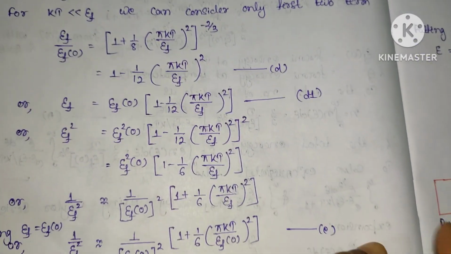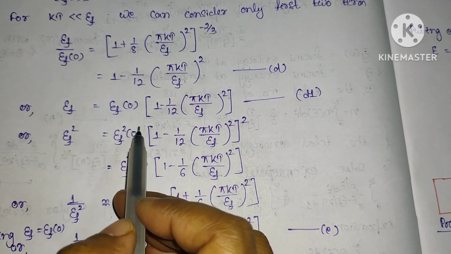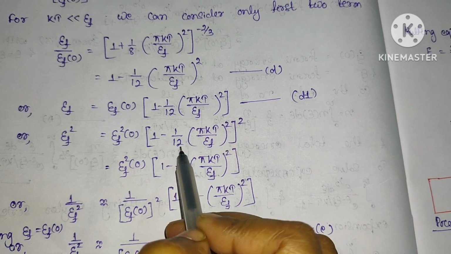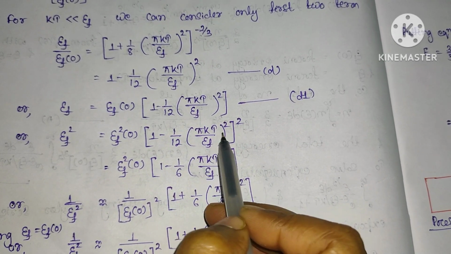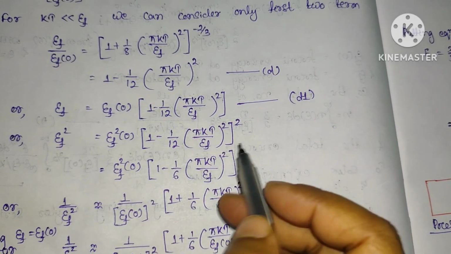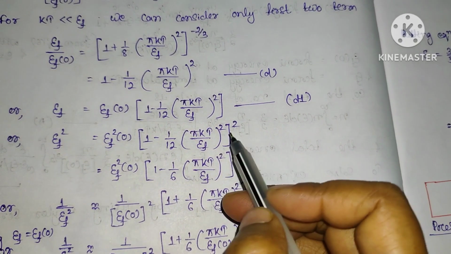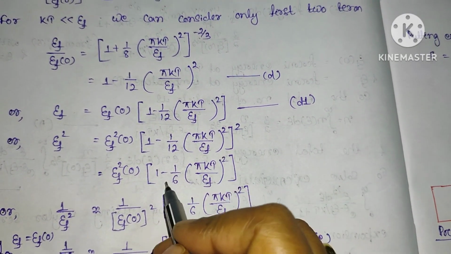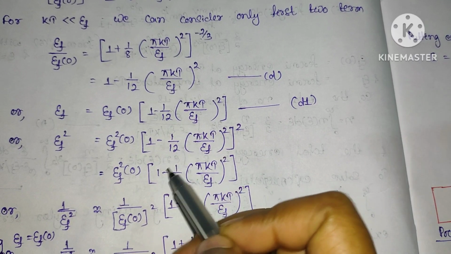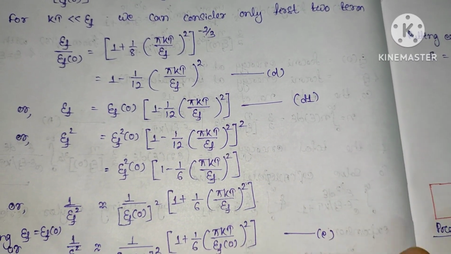Now squaring both sides, E_F square will be equal to E_F(0) square into 1 minus 1/12 (π kT/E_F) whole square, this whole term squared. Again, by doing the binomial expansion, we simply multiply this power here. This is minus 1/12 into 2, so that is 2/12, meaning minus 1/6, and all other terms remain as they are.